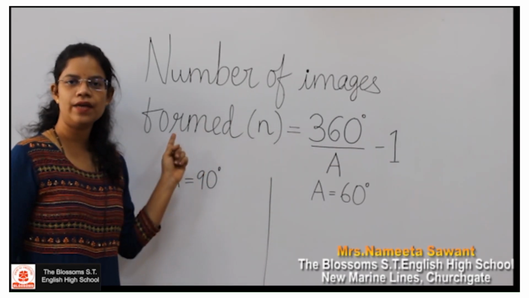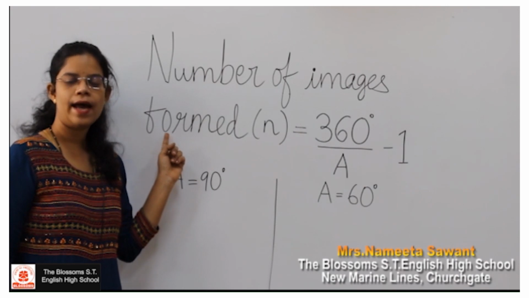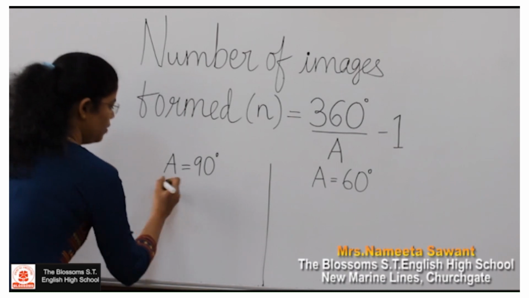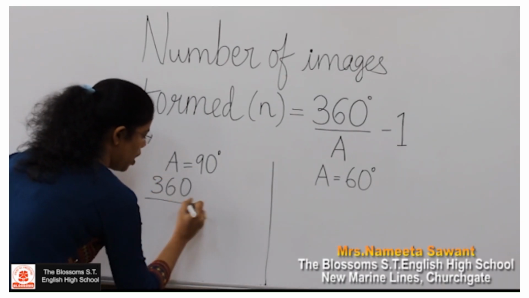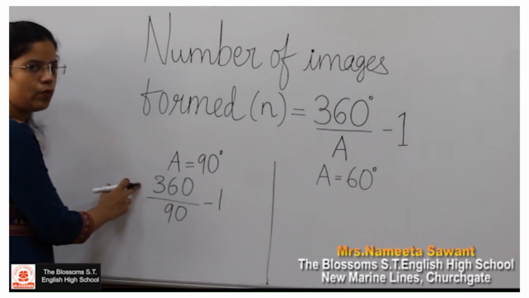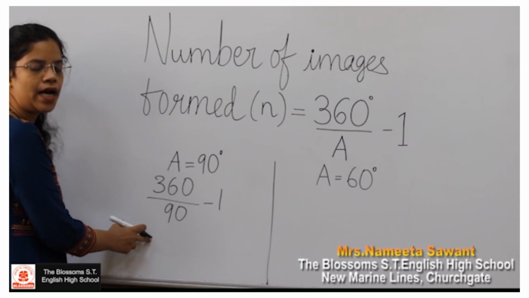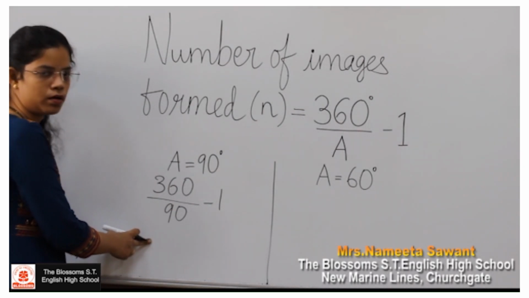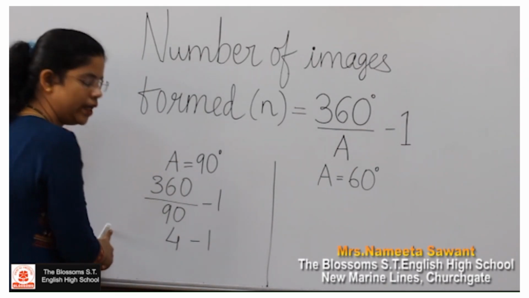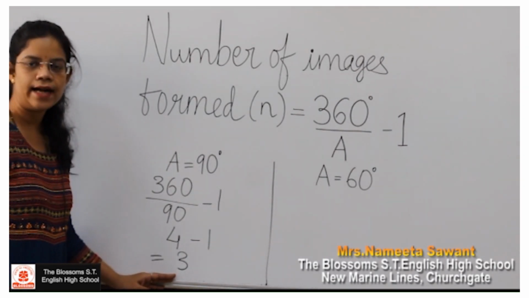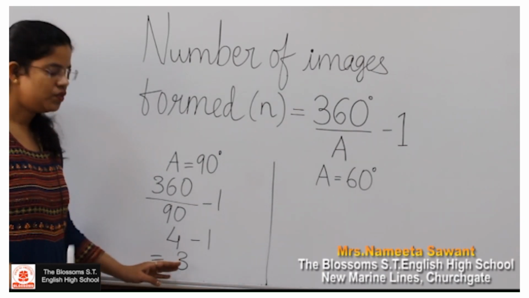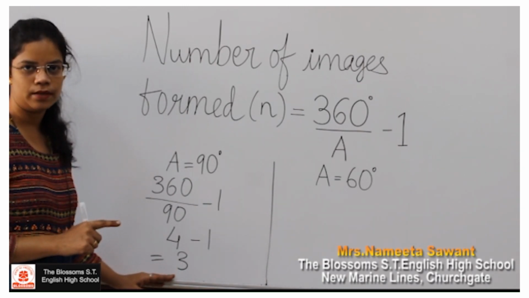Now, according to the given formula, let us substitute an angle of 90 degree in place of A. So, here 360 degree upon 90 minus 1. Now, let us divide. 360 divided by 90 is 4. 4 minus 1 is equal to 3. Therefore, we can say that when two mirrors are kept perpendicular to each other, three images are formed.